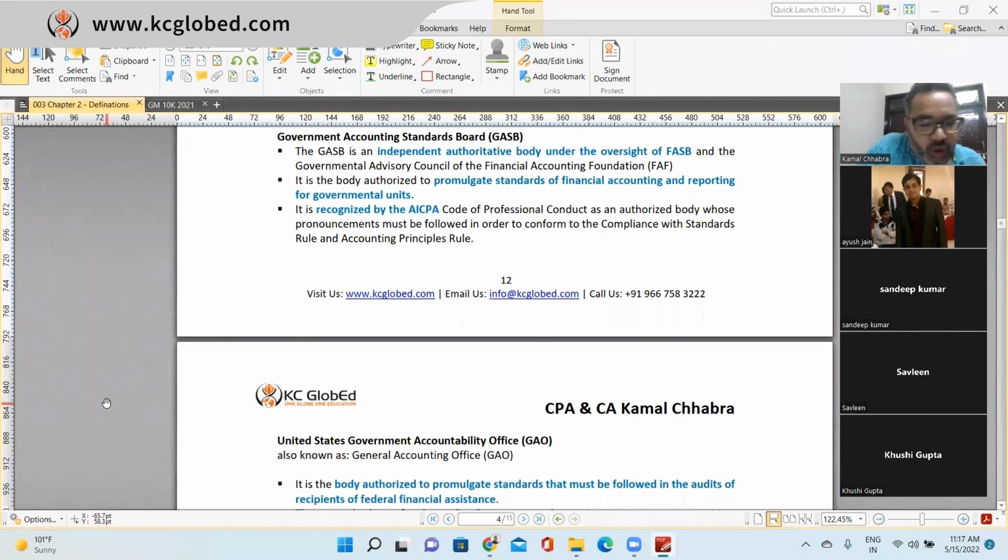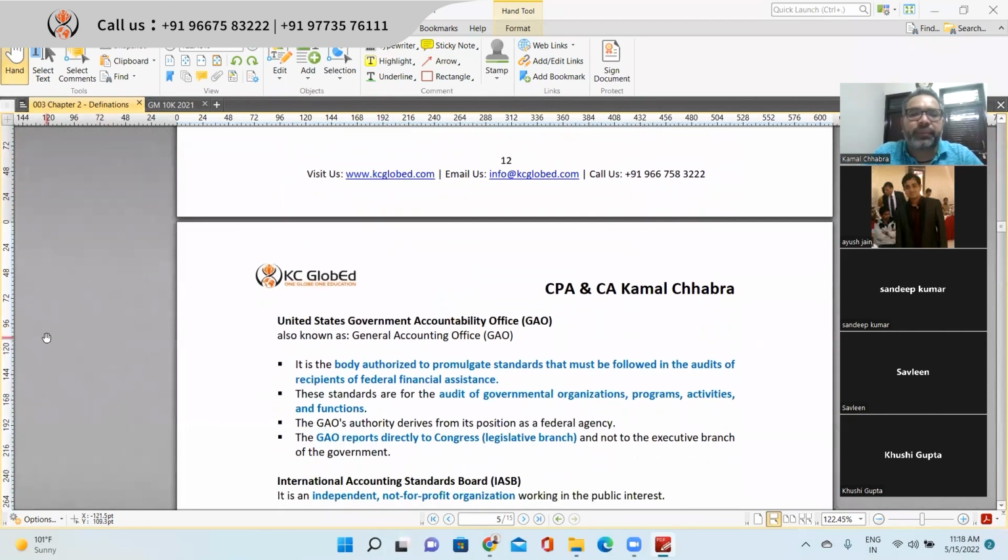They put together a body or a board or a committee called GASB, and they promulgate the accounting standards for government entities. It is also recognized by the AICPA, like we were discussing earlier, and it is a body authorized to promulgate the standards for governmental units, right?